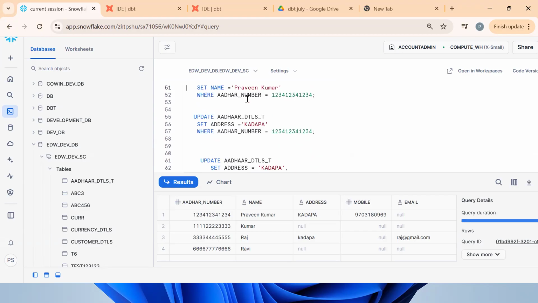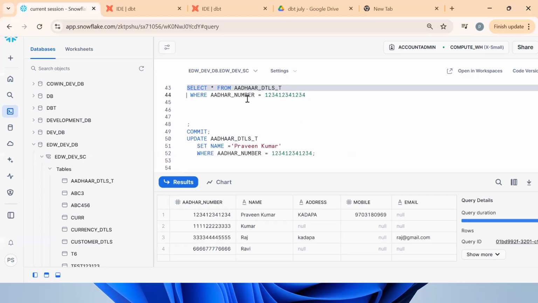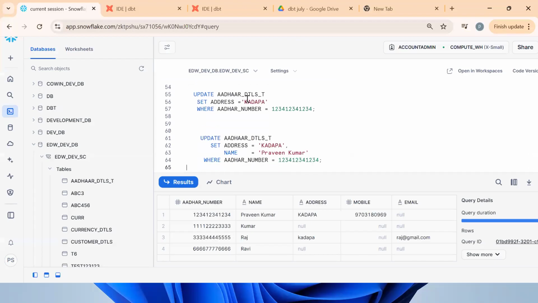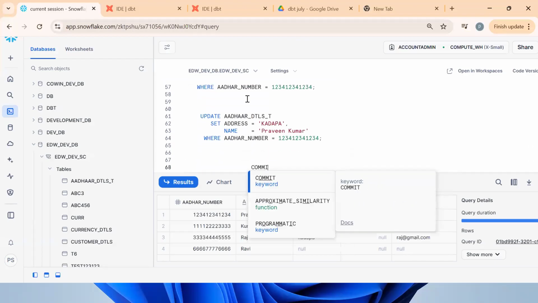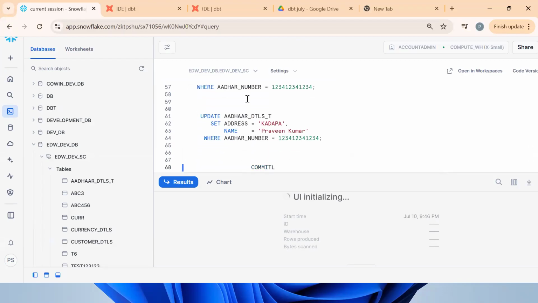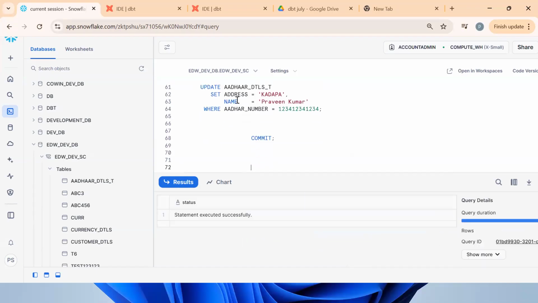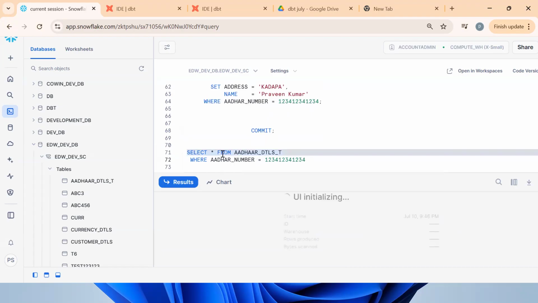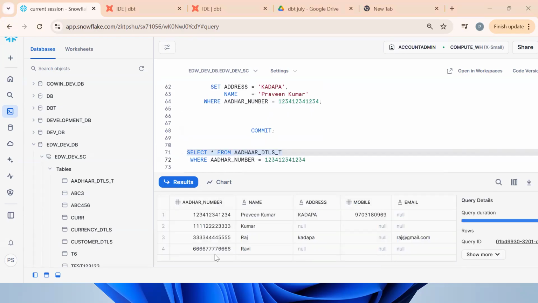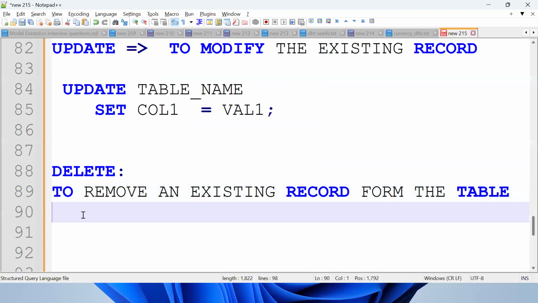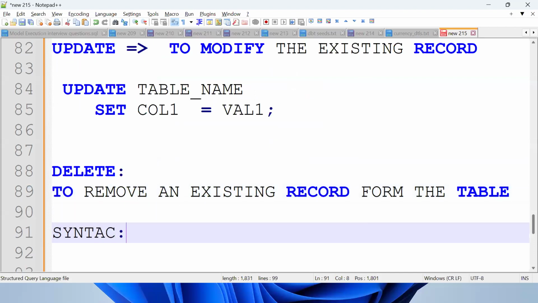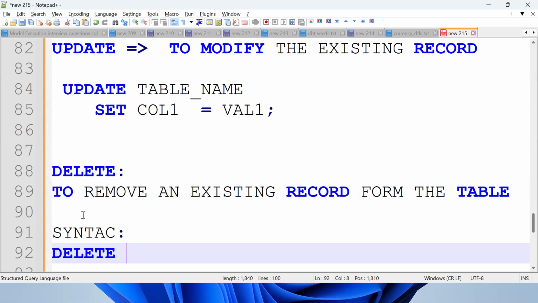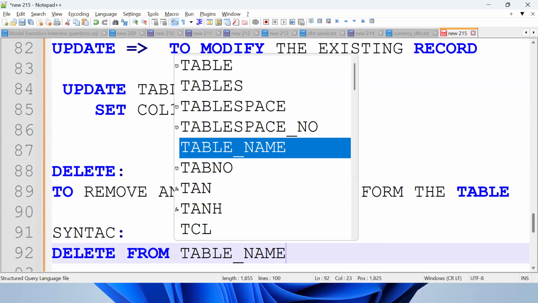Now the data is already available. What's the requirement? Tell me. Commit the transaction. So far good. Now what is the requirement? I want to remove this record. How to remove? By using the delete command. What is the syntax? DELETE FROM table name. You need to learn this syntax by heart.